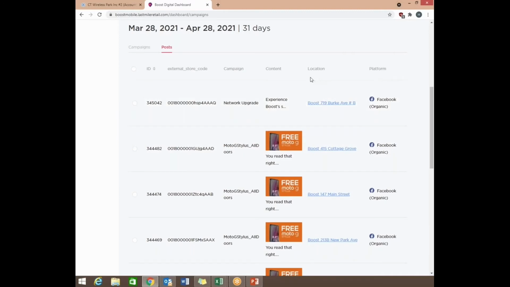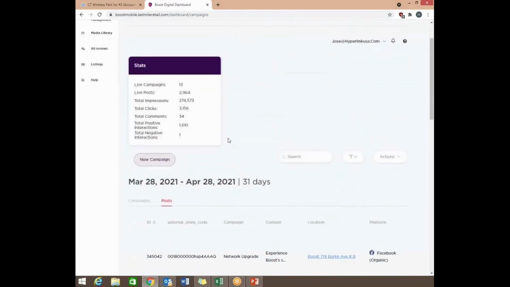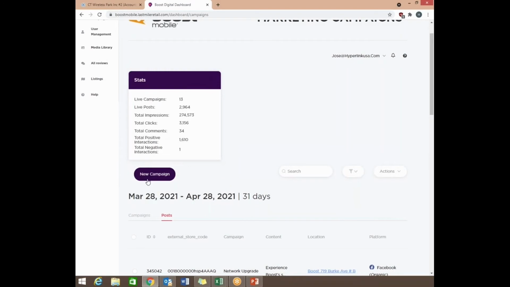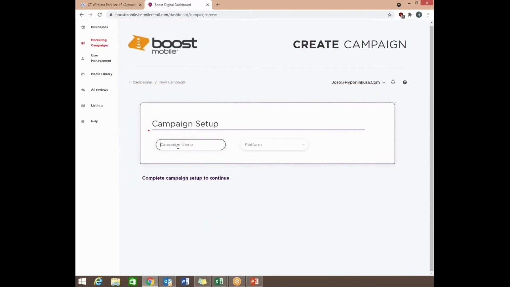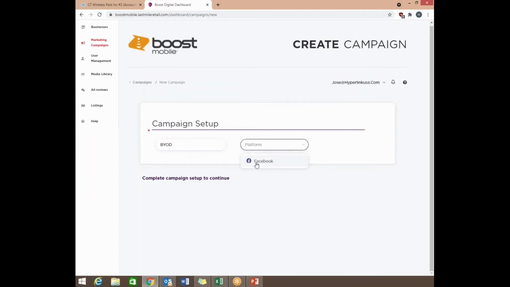So let's go into actually creating a new campaign. It's very simple. You're going to see an option that says New Campaign. Let's go ahead and select that. The very first thing you're going to do is enter in the campaign name. This is for your records, so it can help you identify the campaign. For this example, we're going to start a BYOD campaign, so let's just enter in BYOD. Then you're going to go to the right and enter in the platform, which for this is Facebook.